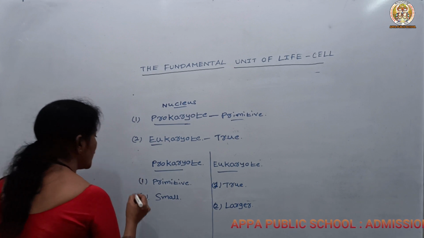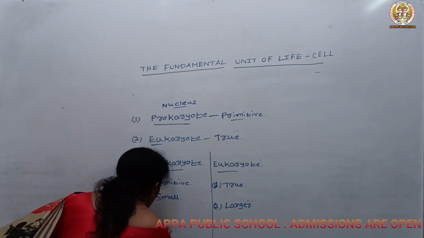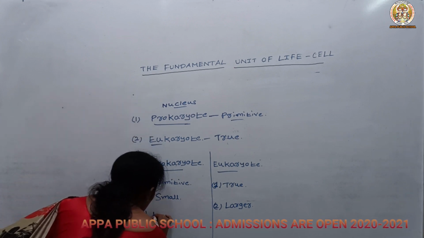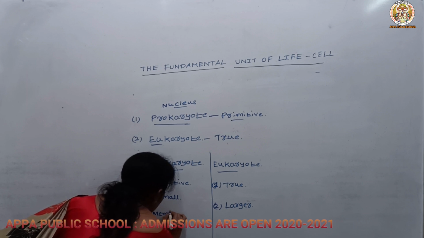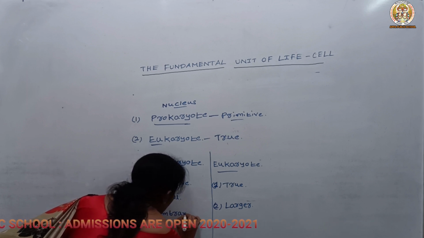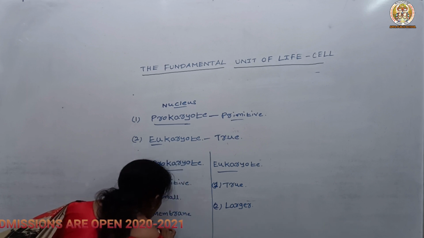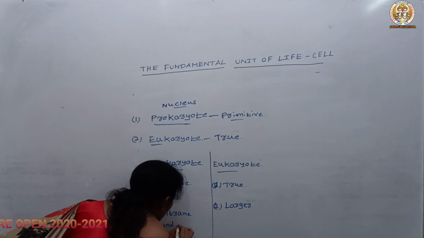The third one is the cell organelles. Here the membrane bound cell organelles are absent in prokaryotes. So what are membrane bound cell organelles?